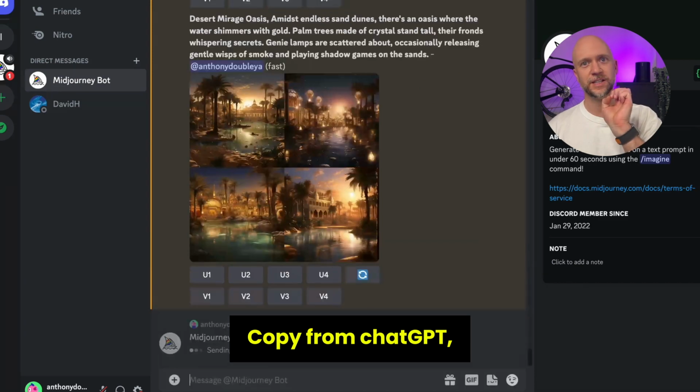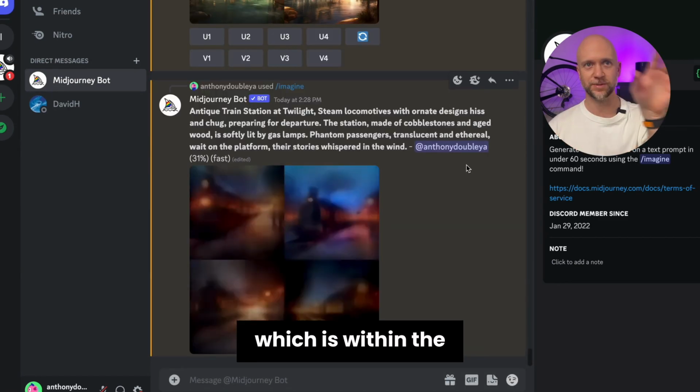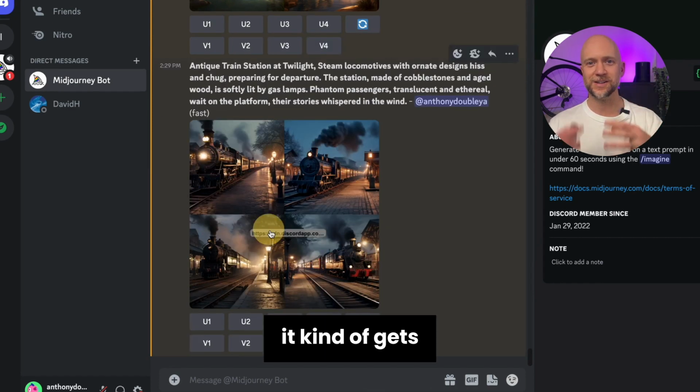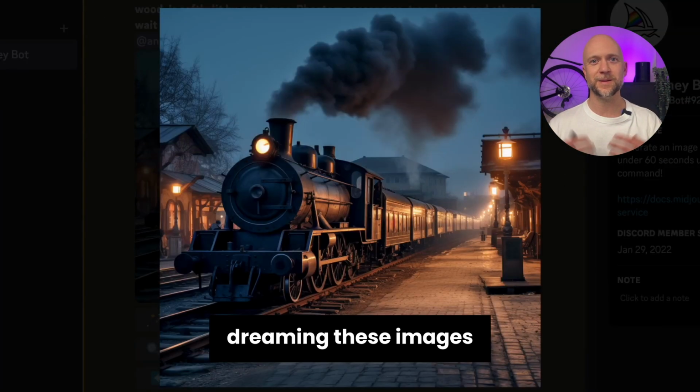Copy from ChatGPT, paste into Midjourney, which is within the Discord app that I mentioned. And you can see that once you do that, it kind of gets brought to life as if it's dreaming these images.